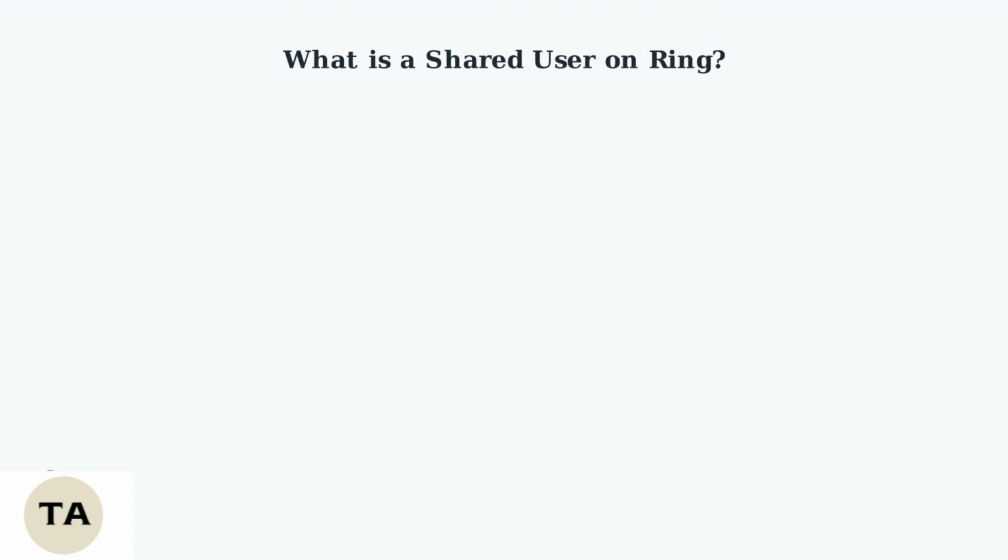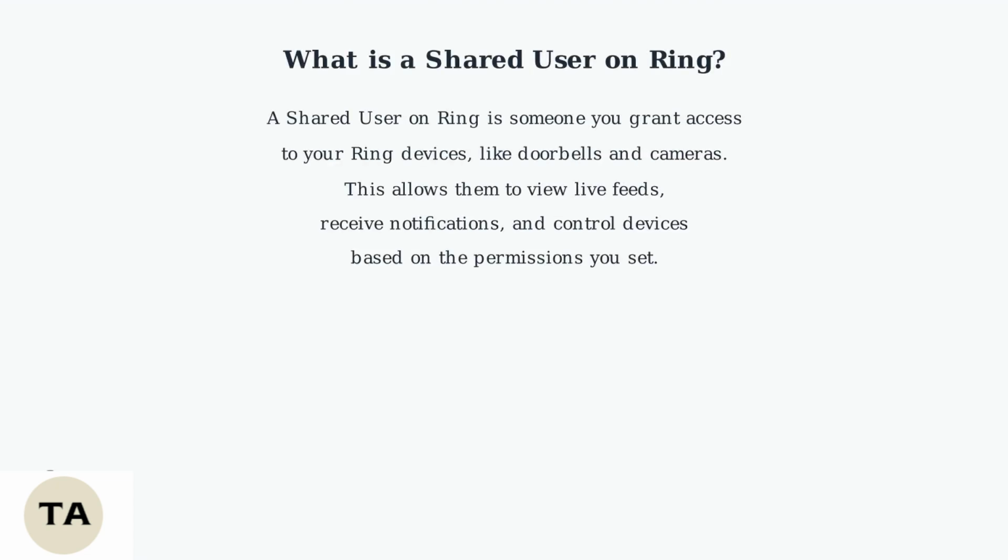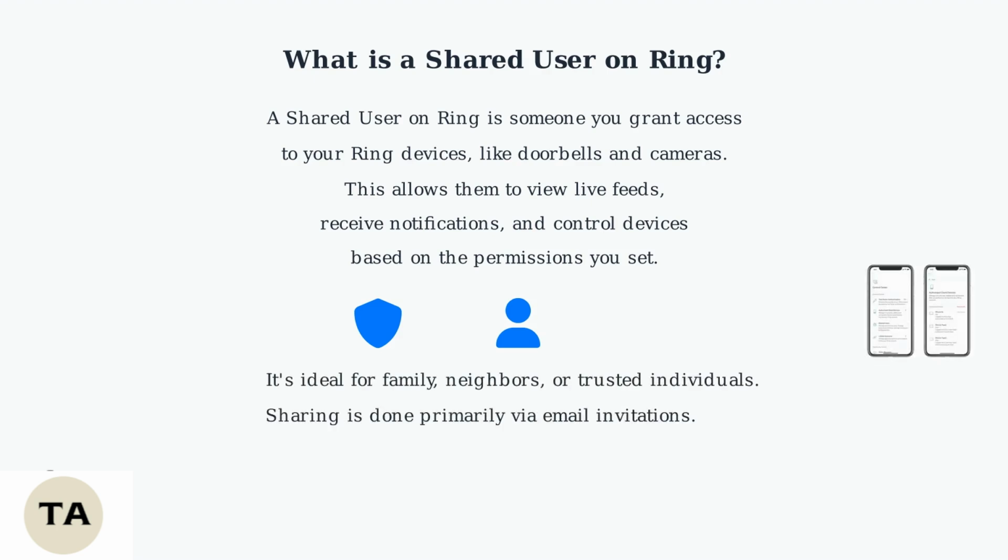A shared user on Ring is someone you grant access to your Ring devices, like doorbells and cameras. This allows them to view live feeds, receive notifications, and control devices based on the permissions you set. It's ideal for family, neighbors, or trusted individuals. Sharing is done primarily via email invitations.